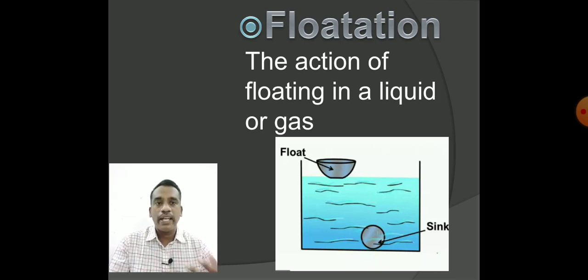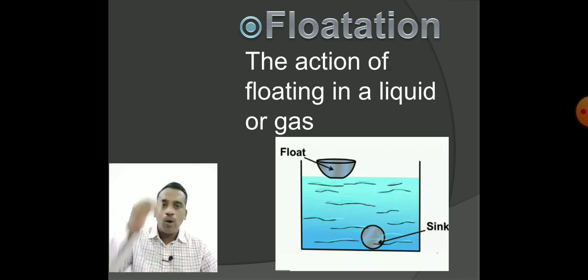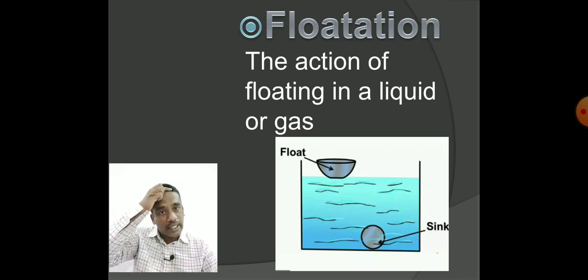The miner studied this. We know what is meant by flotation: the action of floating in a liquid or gas is called flotation. Where are the ore particles floating? She observed that ore particles float at the top and the gangue particles sink at the bottom.